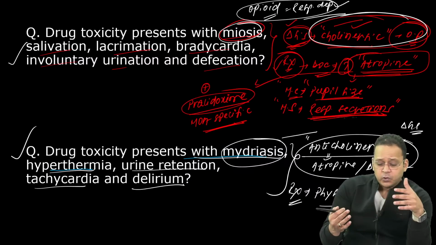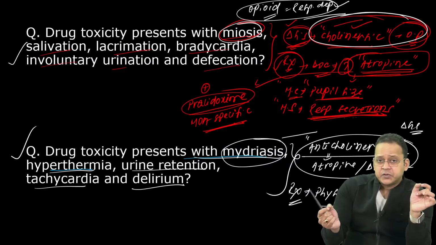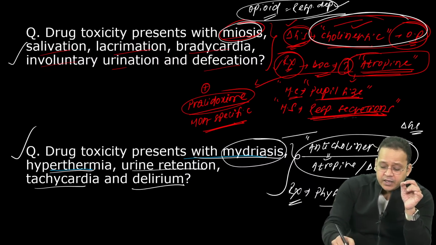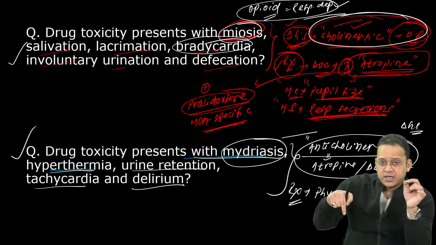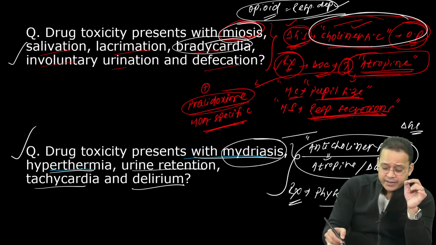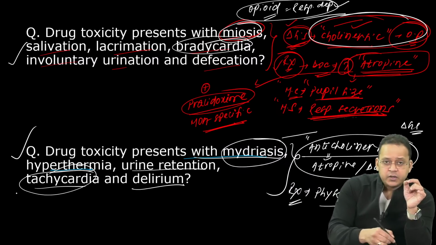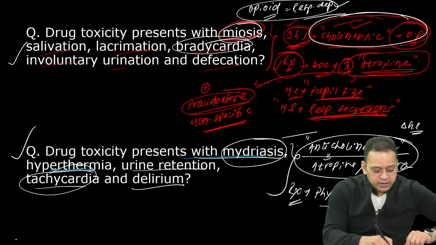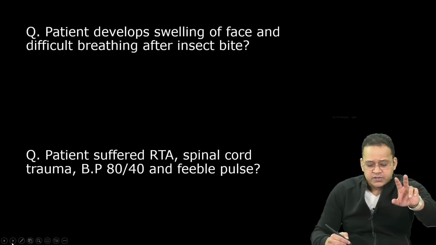The second feature that you have to look at is the heart rate. In cholinergic poisoning, there would be bradycardia. Tachycardia would be in anticholinergic poisoning. Excellent, guys: cholinergic, anticholinergic. Let us move on to the second one.